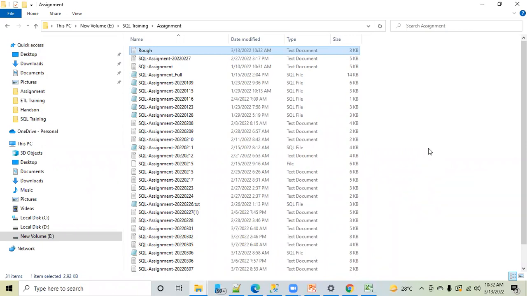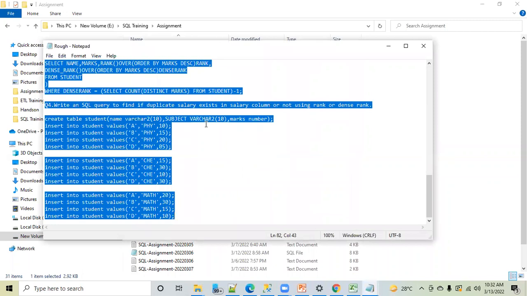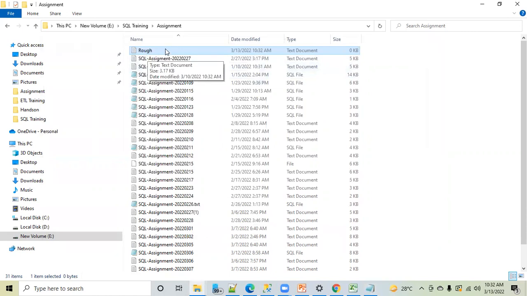Delete. Why do you think this was delete? You just deleted only some part of it. I've deleted a few records only, correct? Now Control A. What is this? Truncate. Or drop? This is not drop. I will tell you why. I've saved it, you still have this file. Do we have this rough file here? Yes. This is not drop, right?